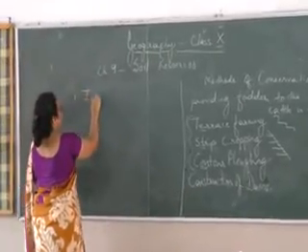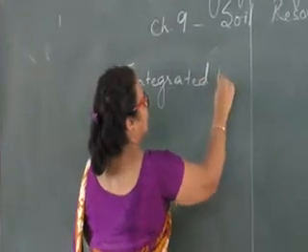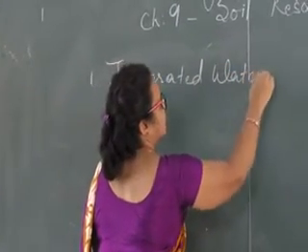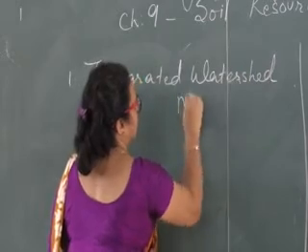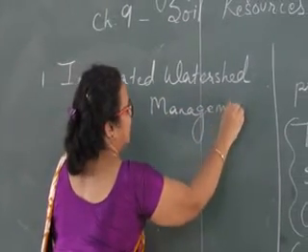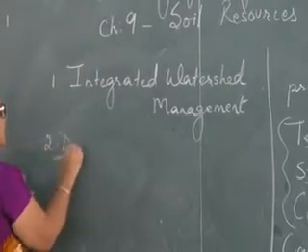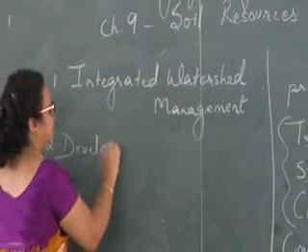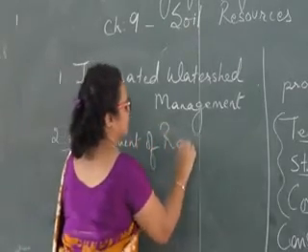That is integrated watershed management. You just need to learn the names of these schemes. The second is development of ravines.